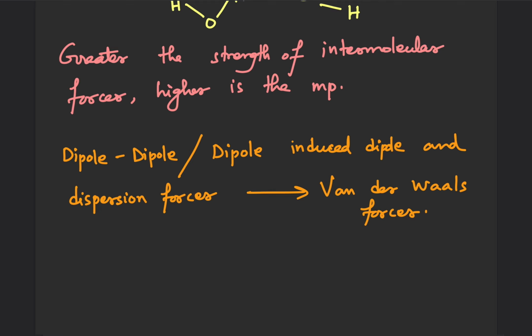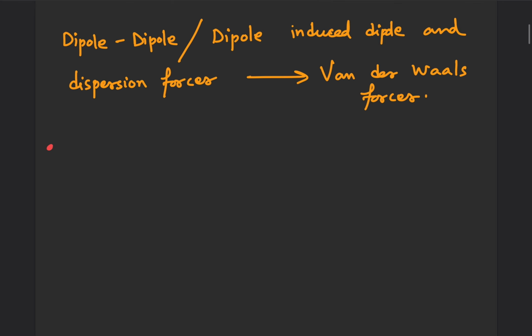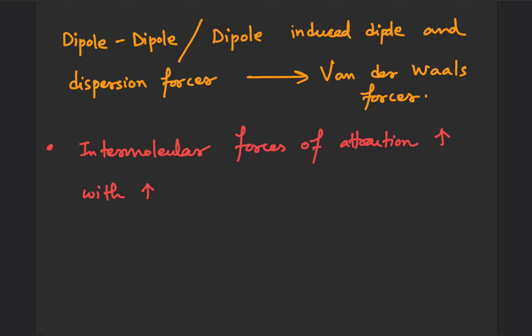Okay, and the intermolecular forces of attraction increase with the increase in size of molecules. Very important. This is because since the size of the molecules increases, there are more sites of interaction.